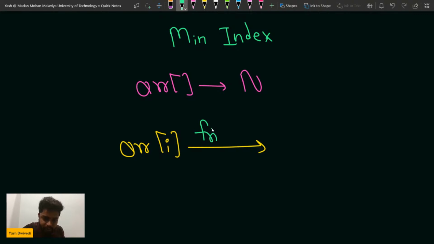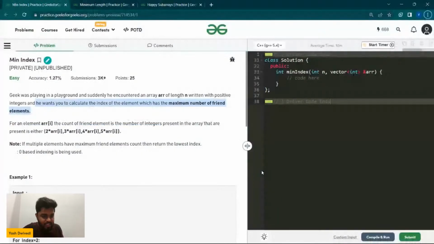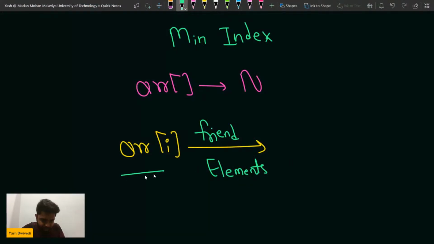For a particular ith element, what are friend elements? Friend elements are nothing but, for a particular element ARR of I, if an element is lying in the range 2 into array of I, 2 times array of I.